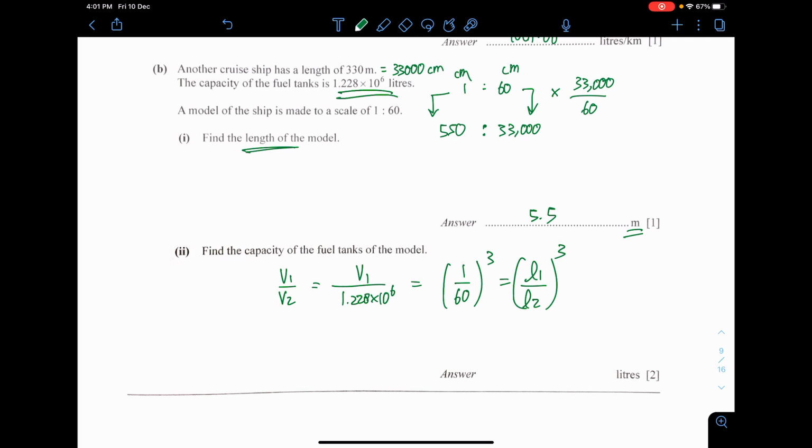And only then they are actually equal. Anyway, I got this equals this. Well, 60 power of 3 is quite huge. Cross multiply, you will get, just use calculator, 5.69 liter. That's it.